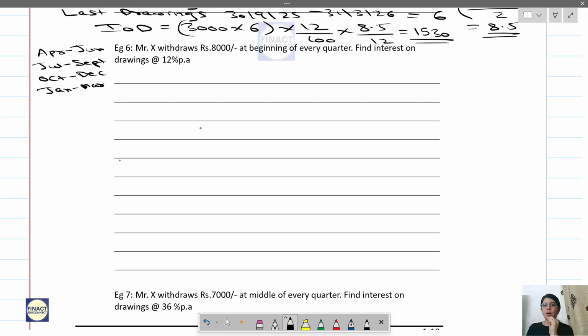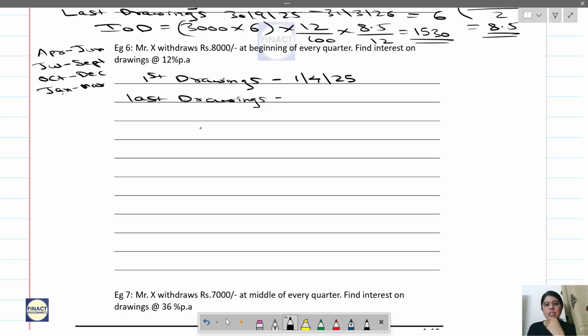Now see, X is withdrawing at the beginning of every quarter. Find the interest on drawings. So when is the first drawing? At the beginning of the quarter. The first quarter begins in the month of April, so it will be on 1st April 25, for the year 25-26 only. Then the last drawing will be at the beginning of the last quarter.